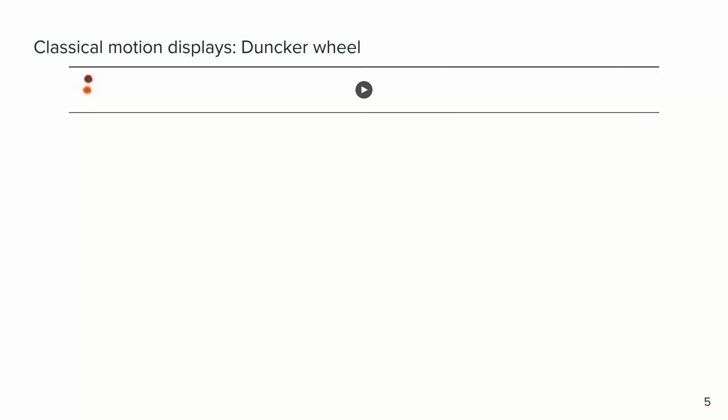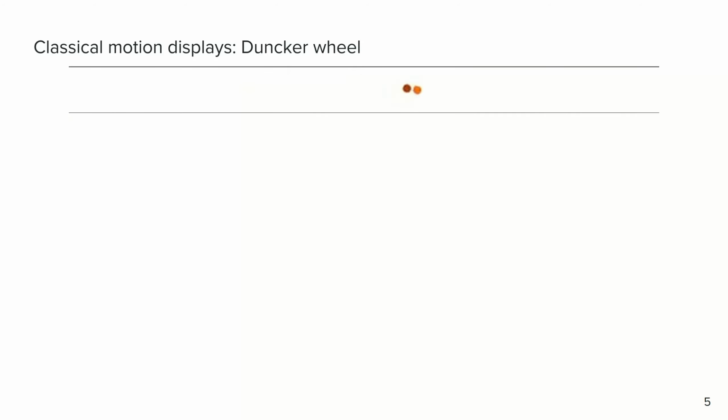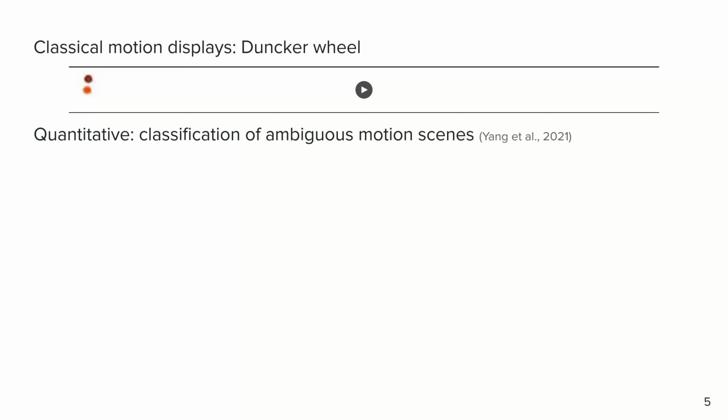This algorithm explains human percepts in a variety of tasks, ranging from classical motion displays such as the Duncker wheel, where the algorithm, like humans, identifies joint rightward motion for both dots plus rotation for the dot on the rim, to more complex quantitative explanations such as the classification of ambiguous motion scenes into 4 candidate latent structures.